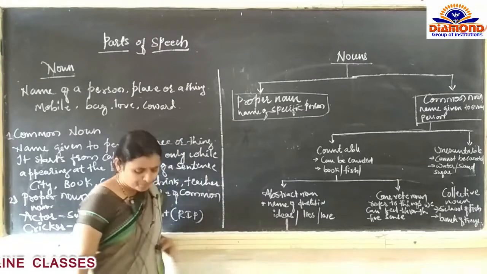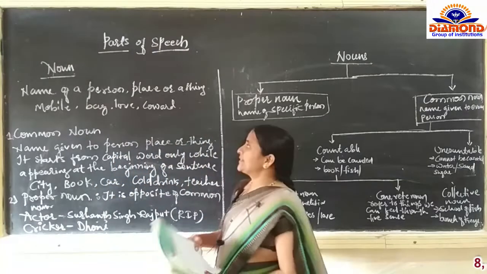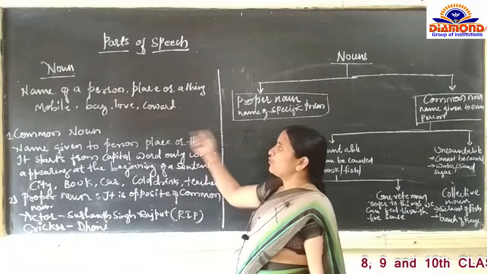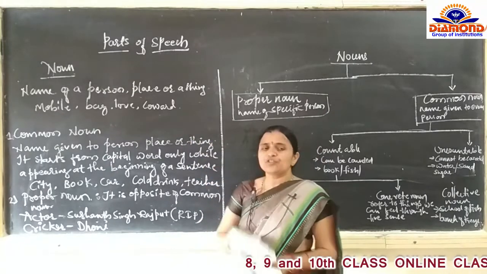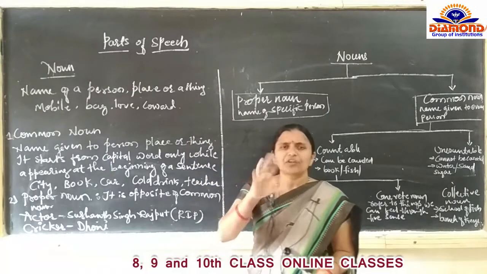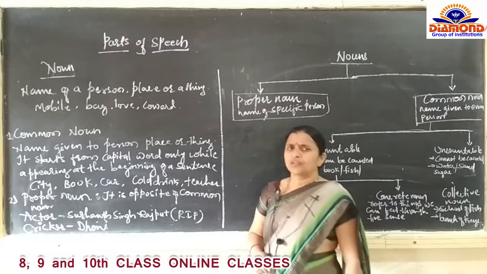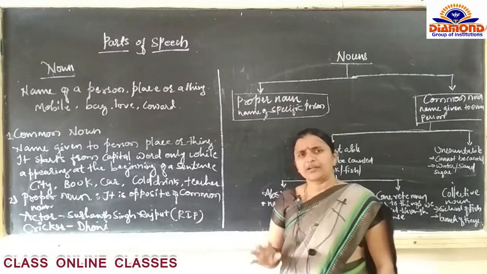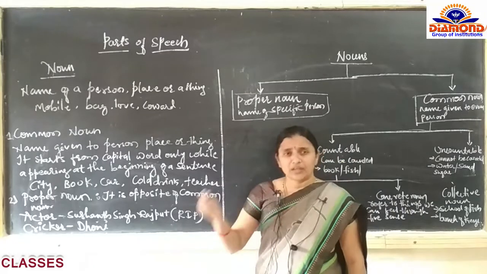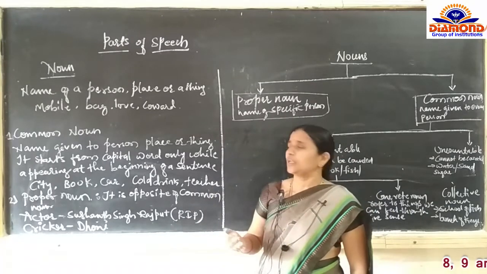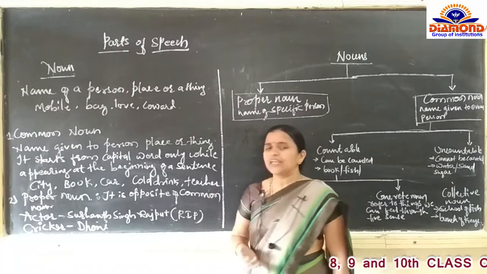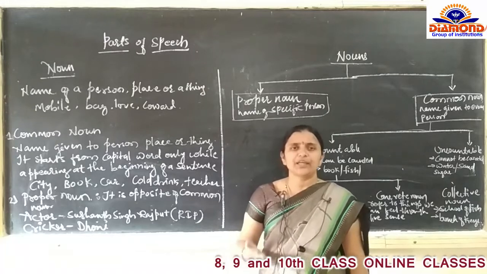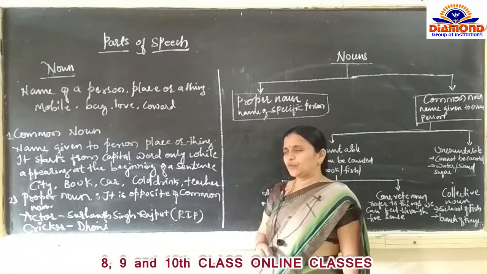So let us come first to noun. First we should clear the concept, that is, what is noun. You have learned by heart from the pre-primary and primary section that noun is a name of a person, place or thing.